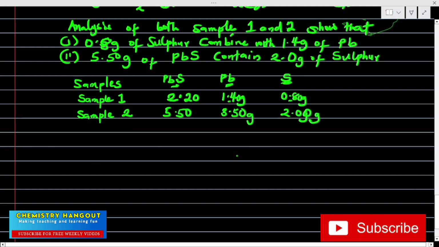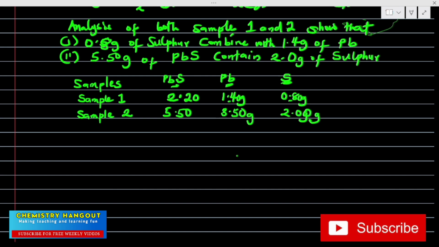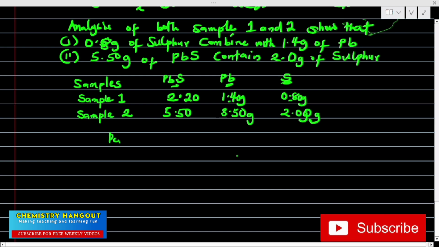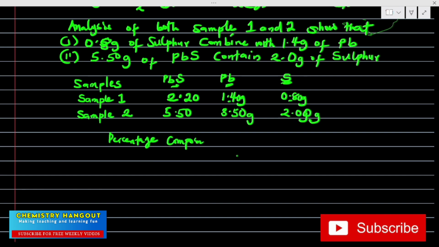So let's see the percentage. They might ask you for JAMB to calculate the percentage composition of this in the first sample, but we'll do everything. So let's do the percentage composition of lead in sample 1. We take for lead 1.40 over the total mass, that's 2.20.